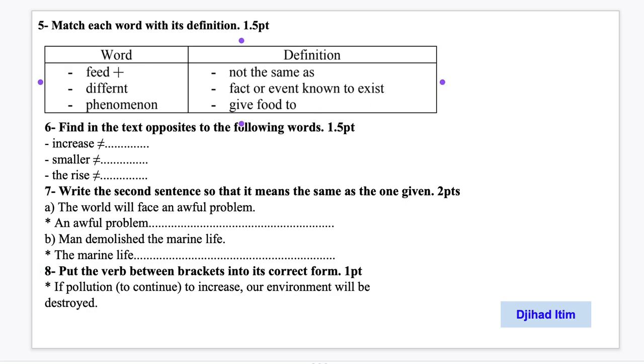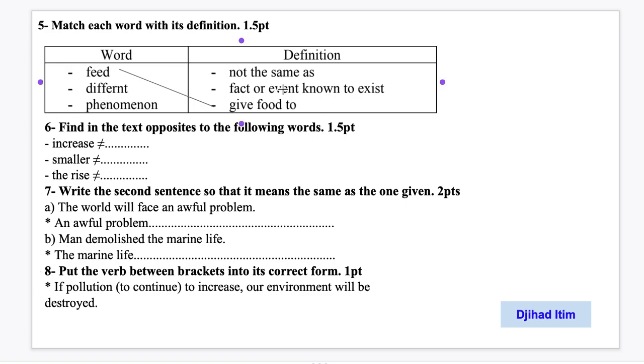So feed means give food to. Okay, this is feed, means in Arabic يطعم. Okay, different. What does different mean?